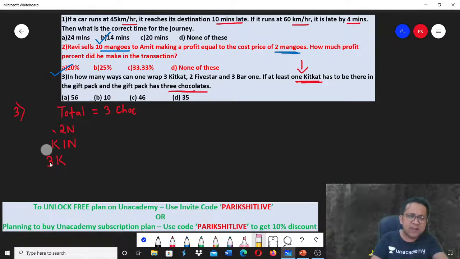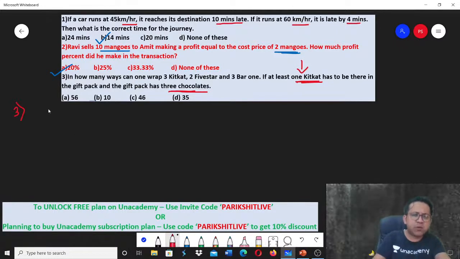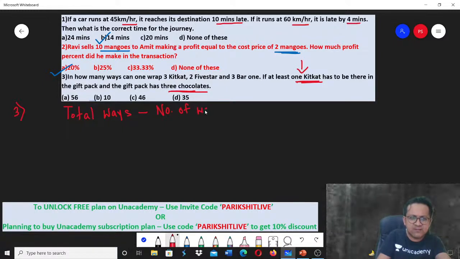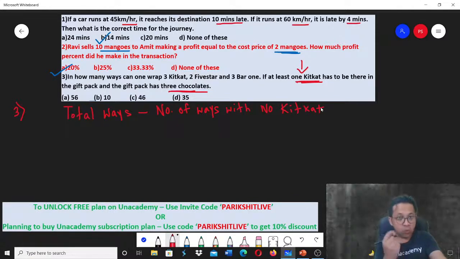So can I say the best way of solving it is: the required number is nothing but total ways minus the number of ways with no Kit Kats. Will you agree? With no Kit Kat, what will that give you? That will give you all cases where you have minimum one Kit Kat. Think about it, you need minimum one Kit Kat. That is total ways minus the number of ways with no Kit Kat.